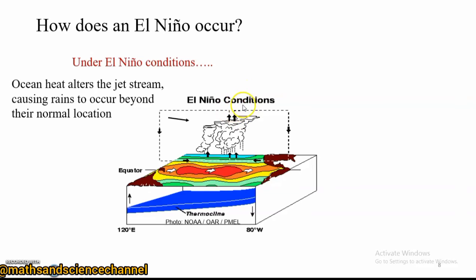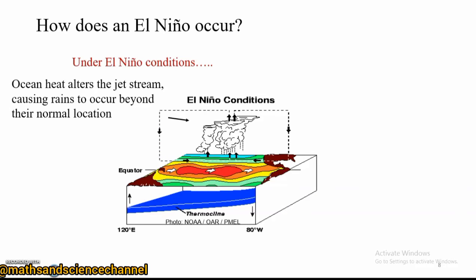As they meet, they slowly lose their water content, and therefore move towards the Eastern Pacific with dry air, or with cold condition, and that is where we can see the cold condition taking place in this particular section. So that will be for the El Nino condition.